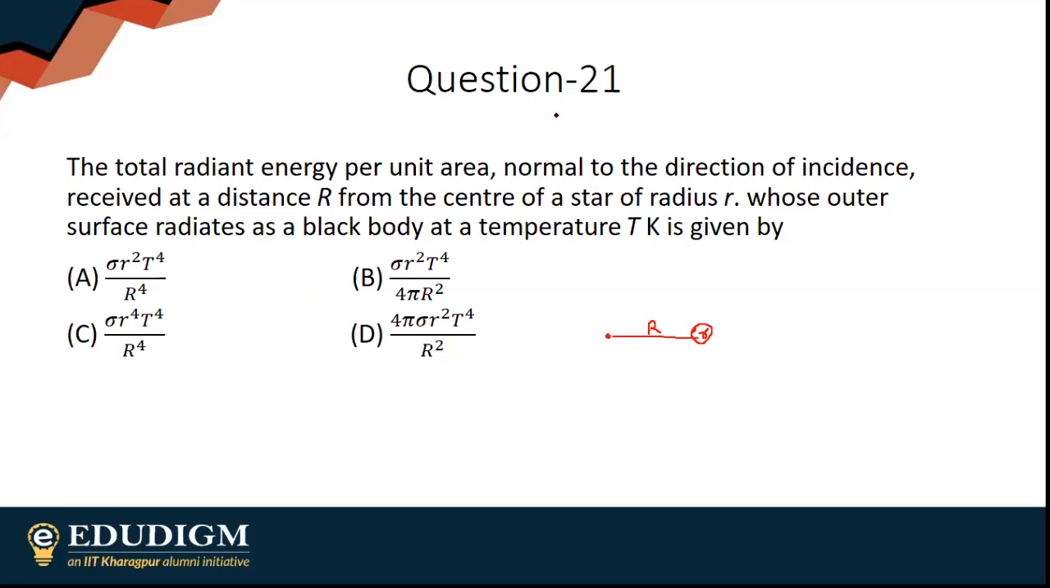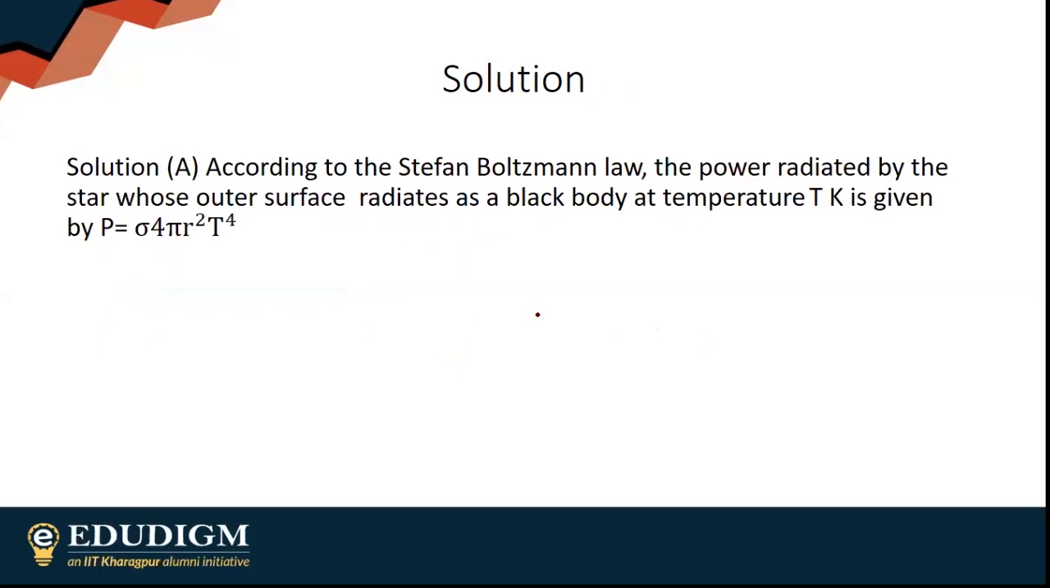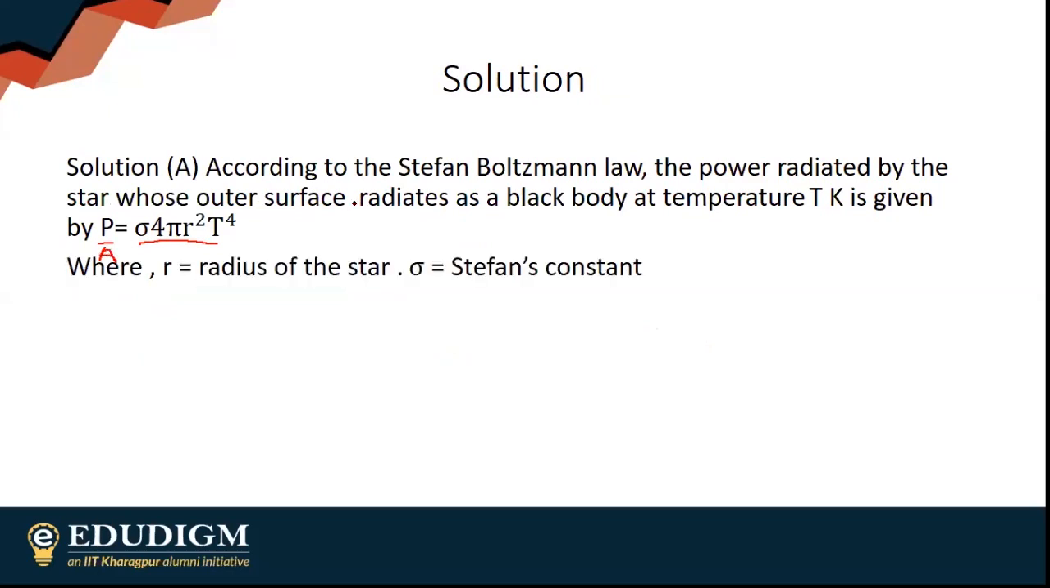Mostly says option A. Manna says option A. This is option A. Good. So simply according to the Stefan Boltzmann law, this is the power radiated by my star. I need to simply divide this by the area. R is the radius of the star, sigma is Stefan's constant.